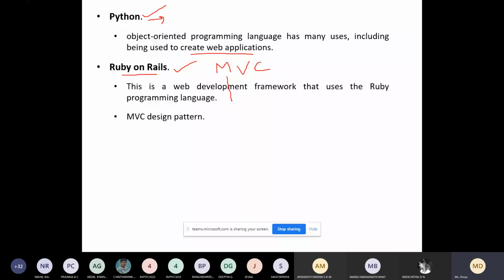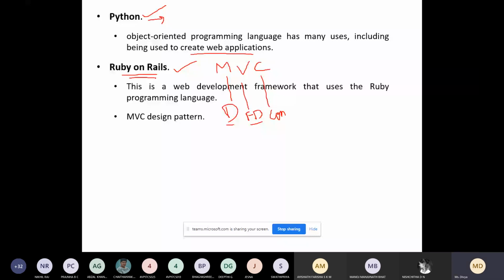Model will have the database, view has the front end, so your front end will display, and the controller is used for the connection between your database and the front end. Okay, so that is MVC. This is also one of the beautiful concepts for developing websites. You can also go for this language, Ruby on Rails, for developing your mini project.